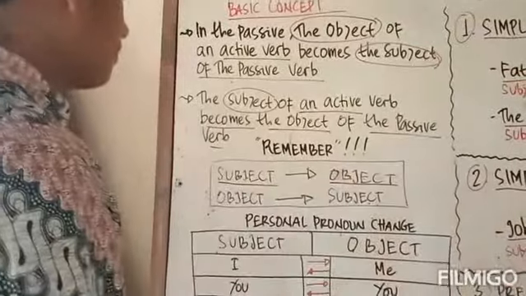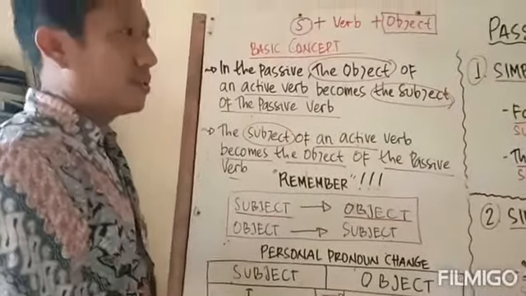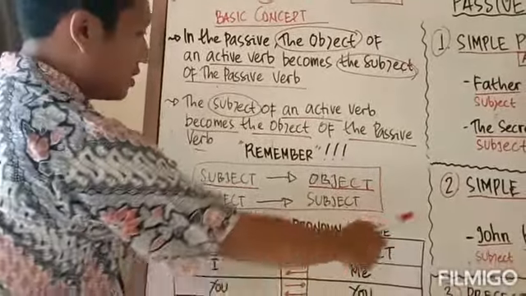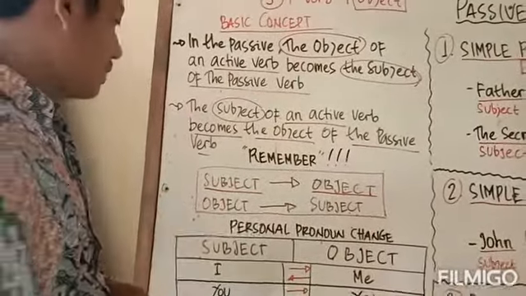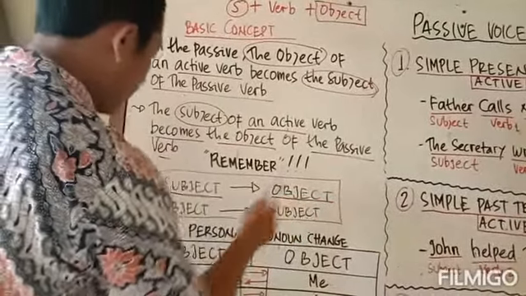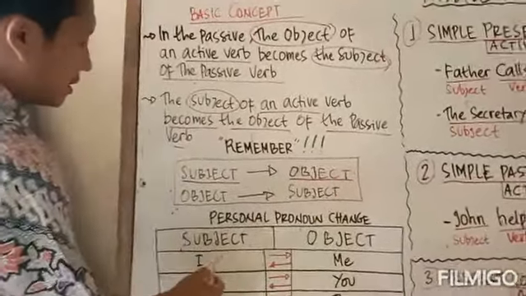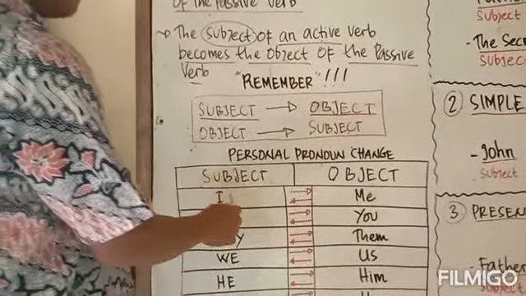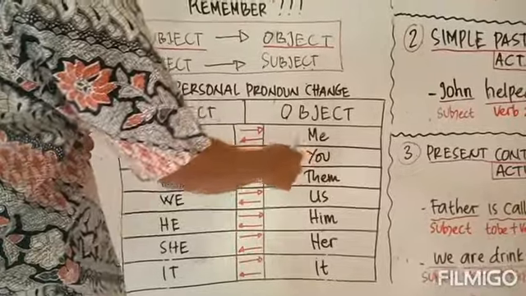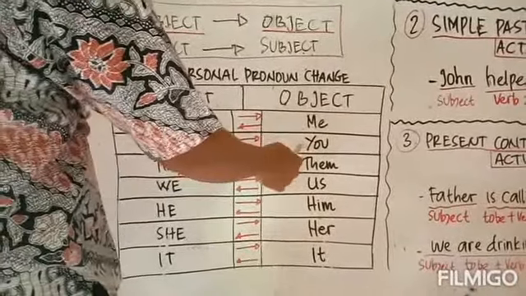Now, the other thing that we need to understand is that personal pronoun change in the passive voice is very important, because the replacement of subject will become object. For example, if the subject is I, it will become me as the object. You is still you.